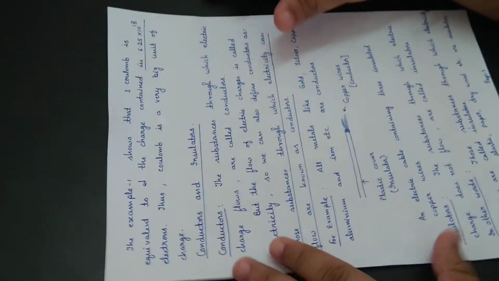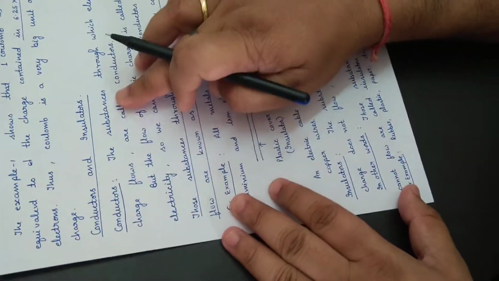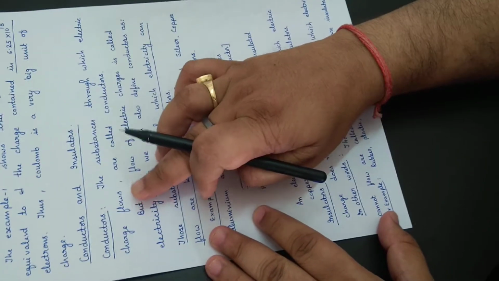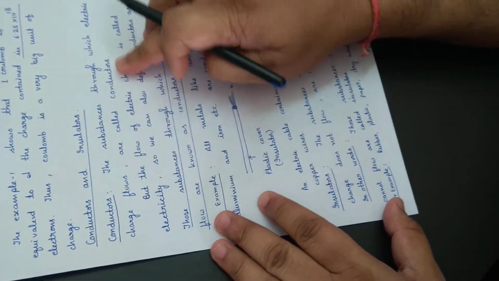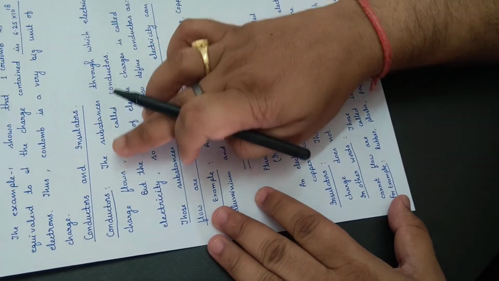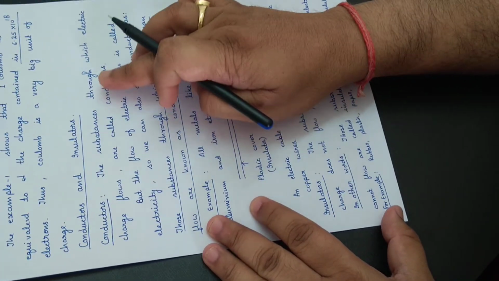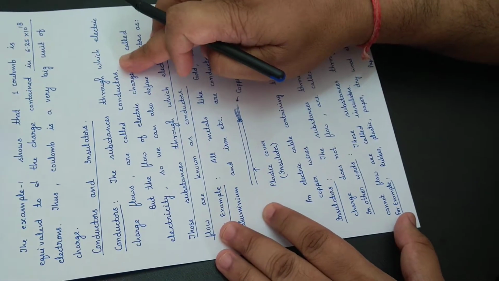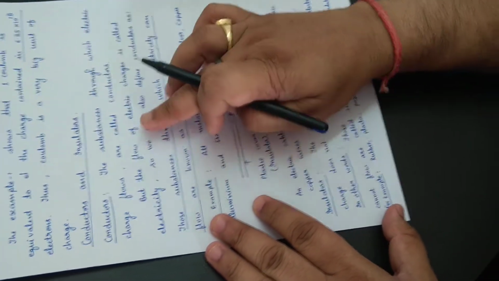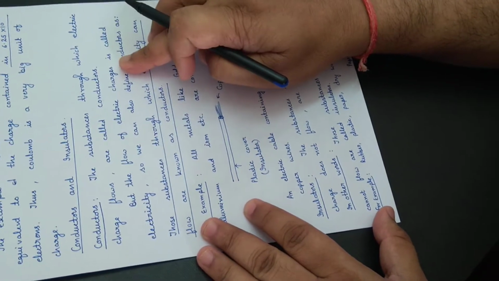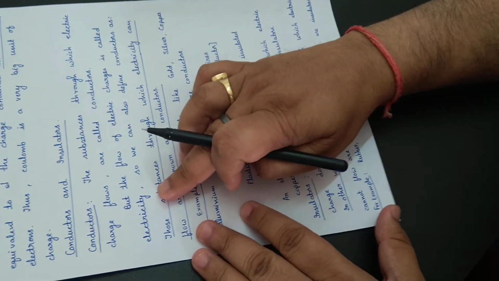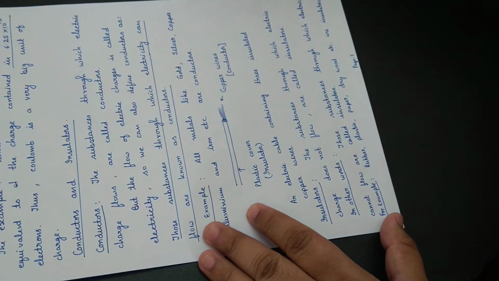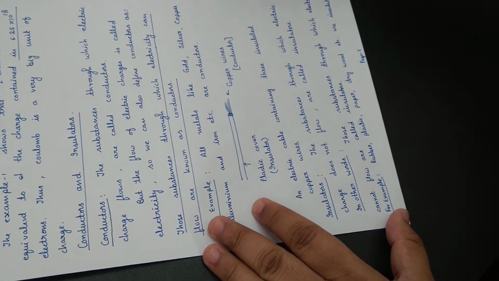Next topic is conductors and insulators. Conductors. The substances through which electric charge flows are conductors. Very simple definition. The substances through which electric charge flows are called conductors. But the flow of electric charges is called electricity. When the charge is flowing, that constitutes electricity.